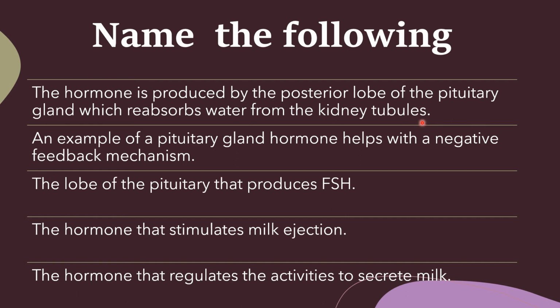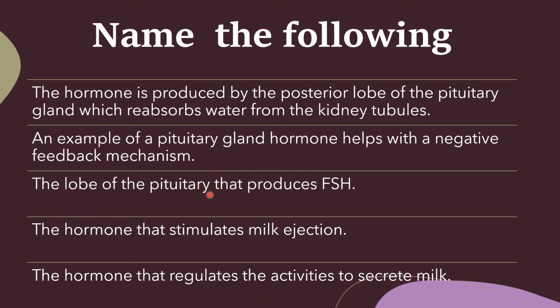ADH, antidiuretic hormone or vasopressin. Next one, an example of a pituitary gland hormone that helps with a negative feedback mechanism. Which is that? TSH level, thyroid stimulating hormone.